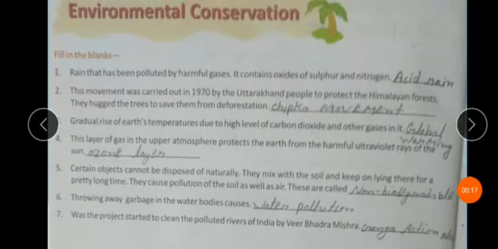Environmental conservation. Fill in the blanks. Question one: Rain that has been polluted by harmful gases contains oxides of sulfur and nitrogen. When it rains, the sulfur oxides and nitrogen oxides combine with water, and this is called acid rain.